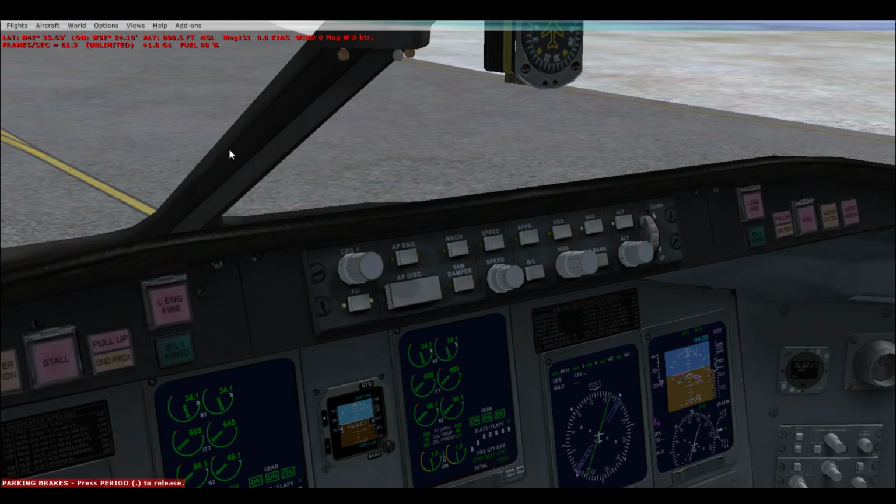So if you follow this tutorial, you'll have a similar approach at any airport. Once again, the most crucial part is that you have to disengage the autopilot, which you can do by pressing Z on your keyboard. You will have to actually make the aircraft touch the ground using your joystick, and that's done pretty easily.